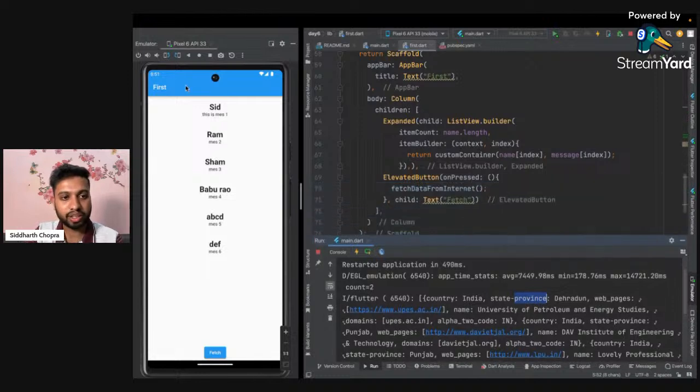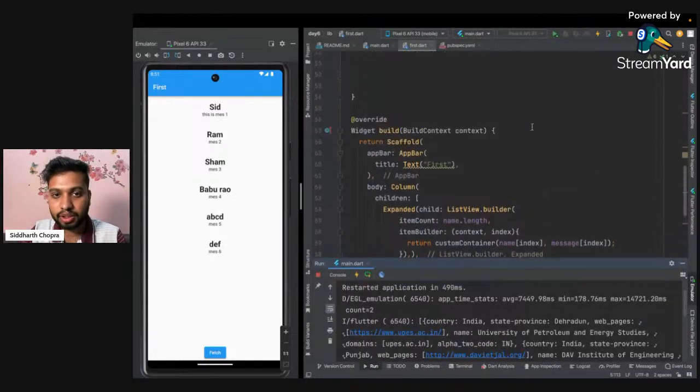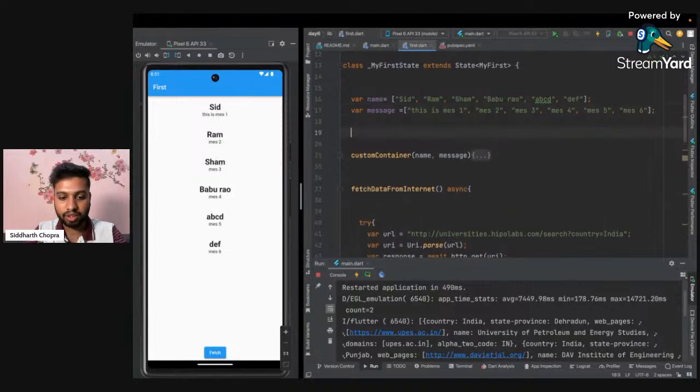Let's print the state province. So instead of printing the name and message, I will be printing the name and the state province. Let's go here, and I will create another variable with the name university info. I've created a variable with this name, and I will update this information.